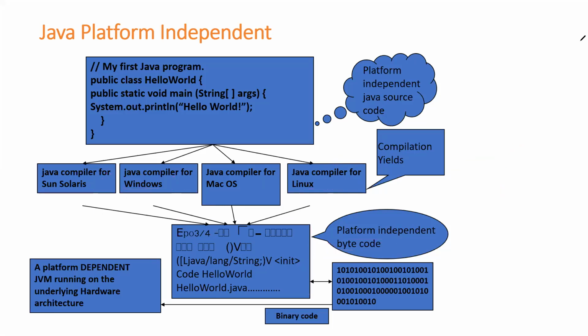There's a question they'll be asking in interviews: why is Java called platform independent? Irrespective of what platform you're trying to compile your Java code on, you're going to get the same bytecode. So this bytecode is platform independent. Why? Because irrespective of what platform you compile on, you get the same bytecode. That's why we call this bytecode platform independent.